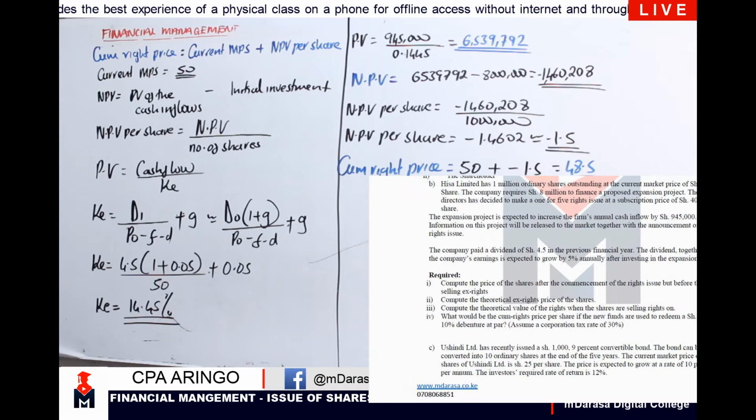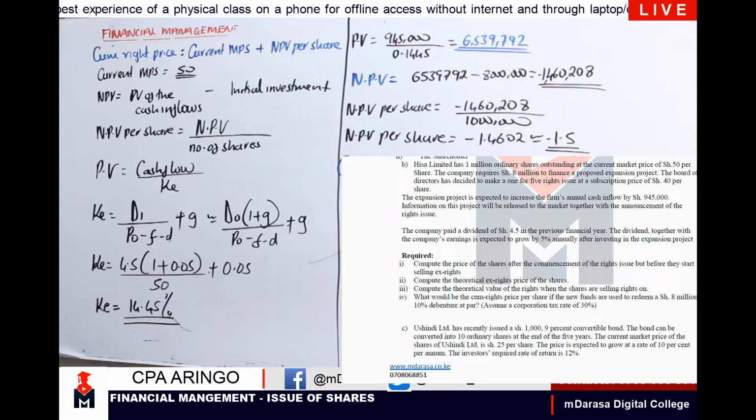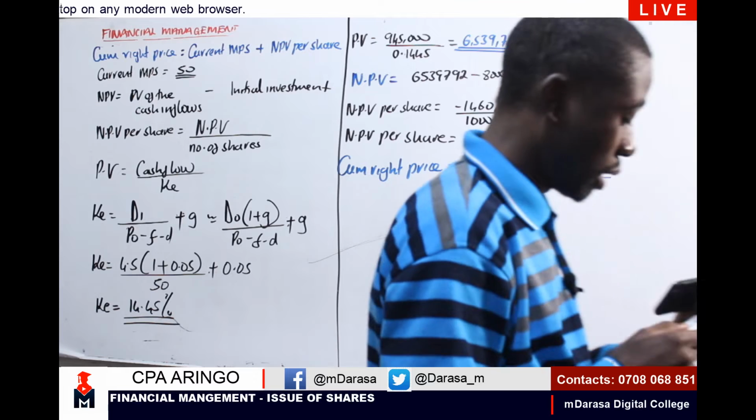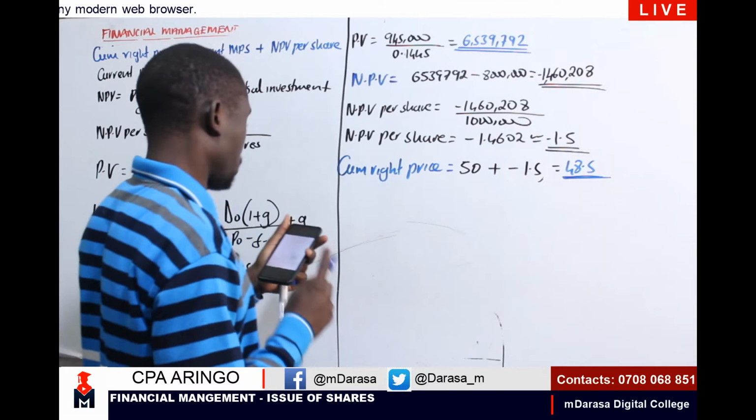I believe that this question is visible, my good students. So second question, this is what you are asked. Compute the theoretical ex-rights price of the shares. And I believe by what we saw the other time, that will be easy. Because I'm required to compute our theoretical ex-rights price here.